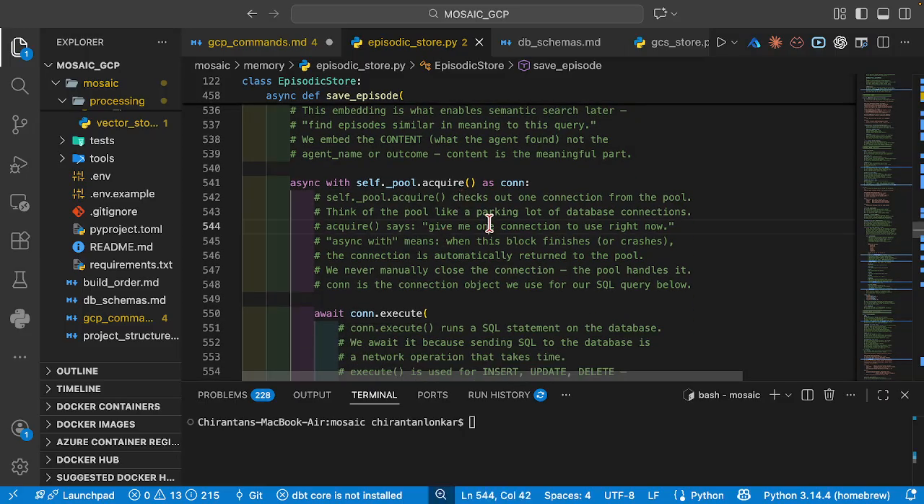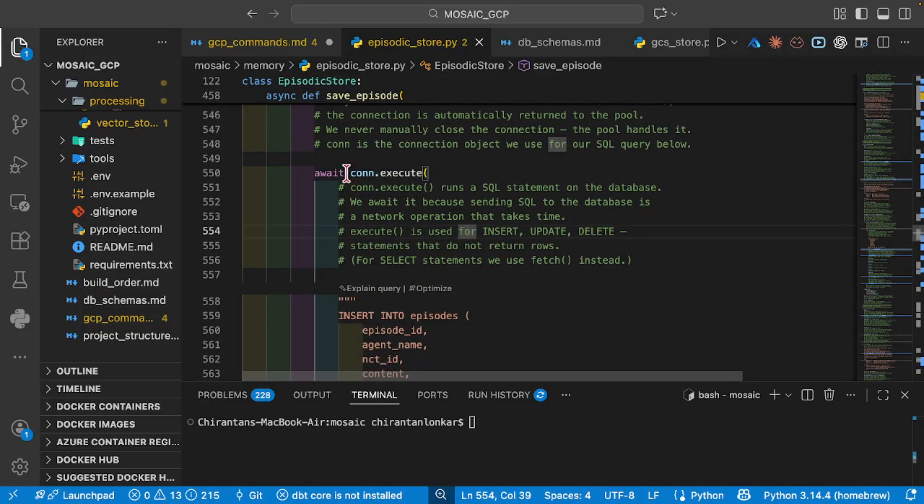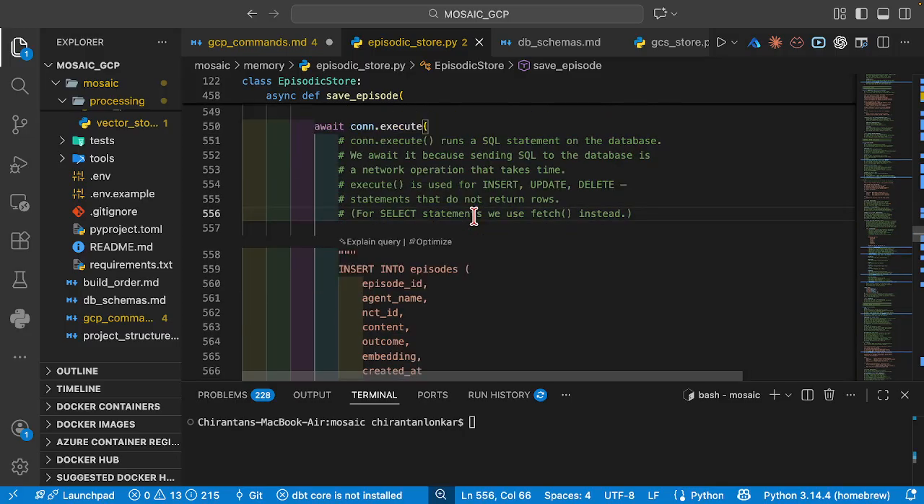Then we're going to say self.pool acquire. What does self.pool acquire do? It basically checks out one connection from the pool. Acquire says give me that one connection to use right now. So basically it is going to check if the connection is open or not. If yes, it is going to use that connection, as simple as that. And then finally we're going to use connection.execute, which means we're going to run a SQL statement to the database. What does execute do? Execute is a method to insert, update, delete, basically CRUD operations.